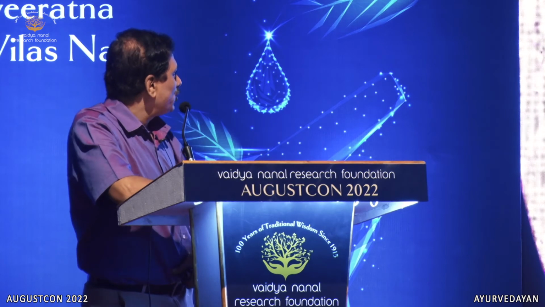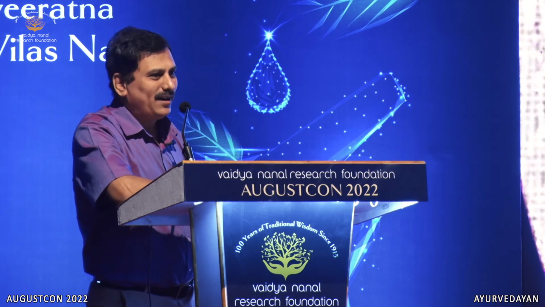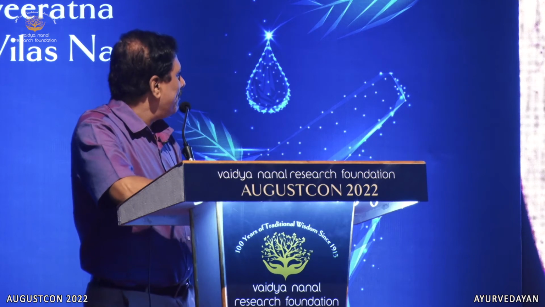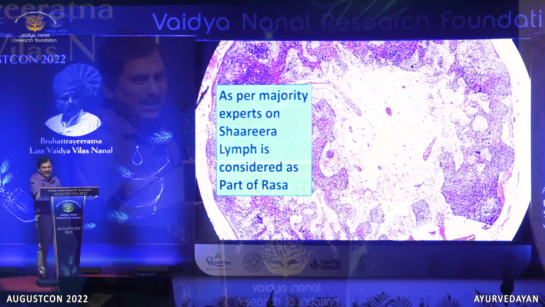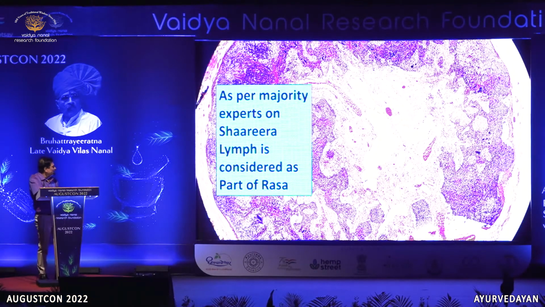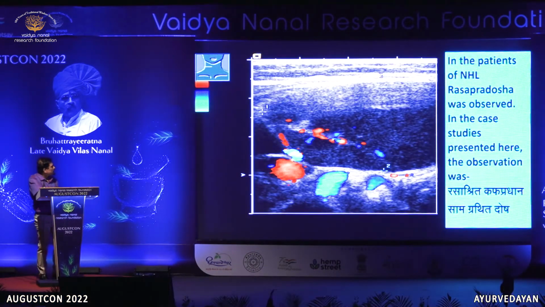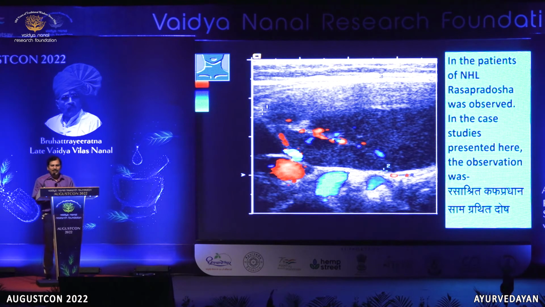So major texts on Sharir which are available to us right now, written by eminent authors, mention that lymph can be considered as part of rasa, and that's why I'm mentioning it. Now, for Hodgkin's or non-Hodgkin's lymphoma or various other types of lymphomas, what should be our approach? Is it mentioned in Ayurveda?